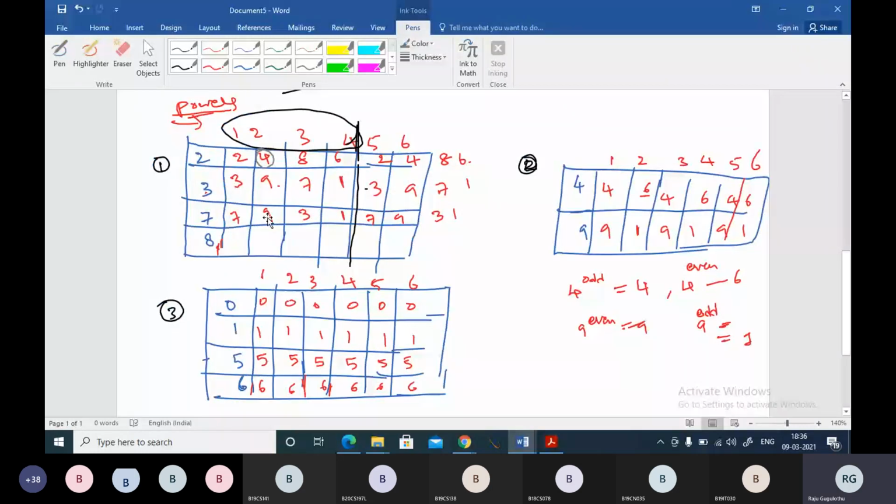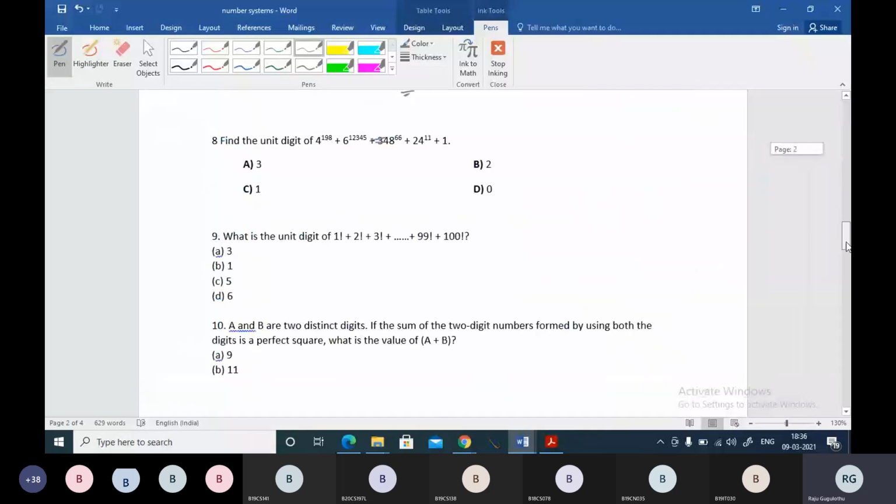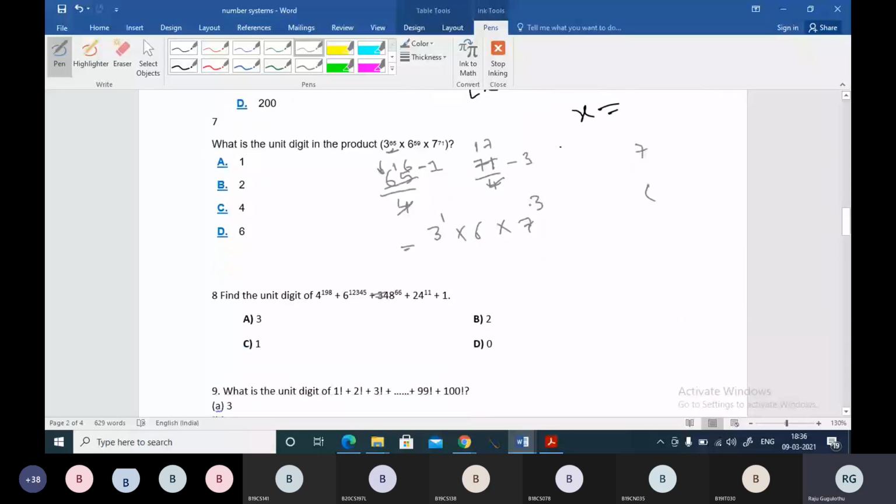Or if you don't remember the table also, you can write down like this. See, 7 square is 49. So 7 power 2 means 9. 7 power 3 means we have to multiply once again with 7, so you will get 3 as the unit digit in this place. The total unit digit is 3 into 6 into 3. Now 3 threes are 9, and 9 sixes are 54. So 4 is your unit digit in this case. So this is how we answer unit digit questions. I hope you understood this.